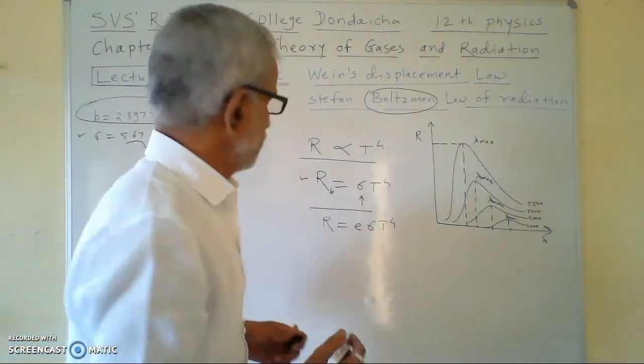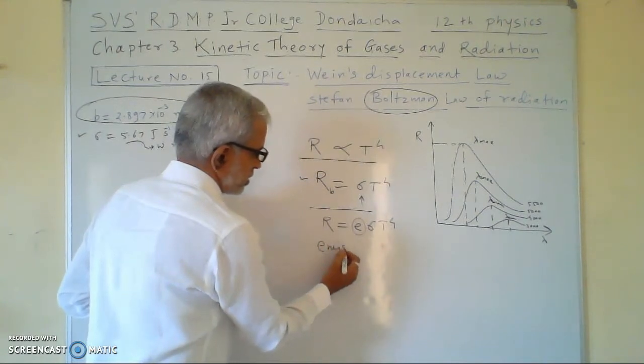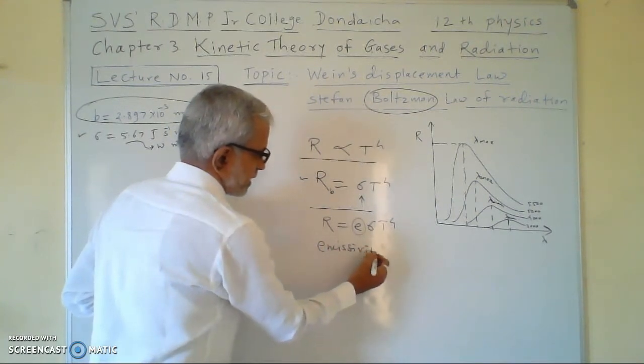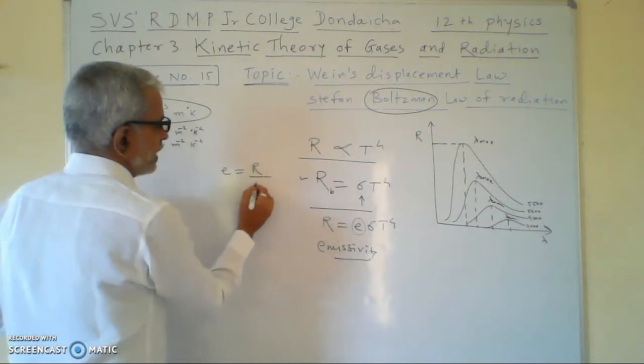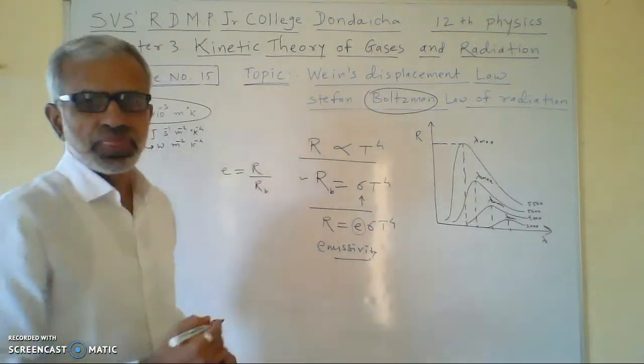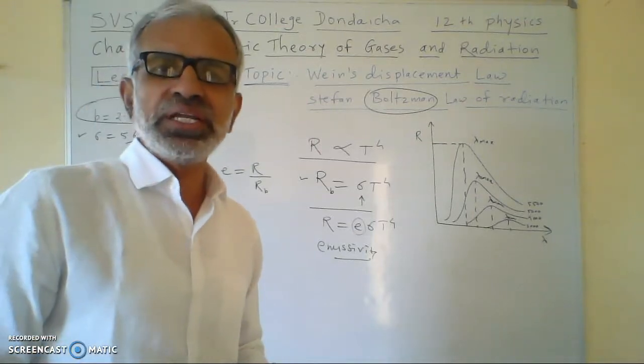Now why do we take e here? This e is called the emissivity, and emissivity e is equal to R upon R_B. This is the definition of emissivity.